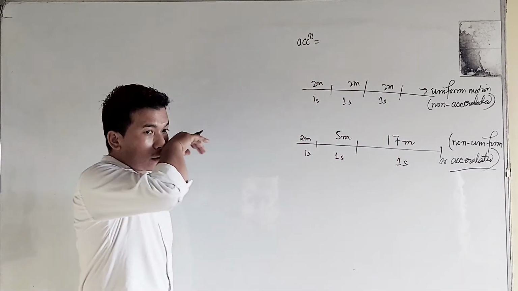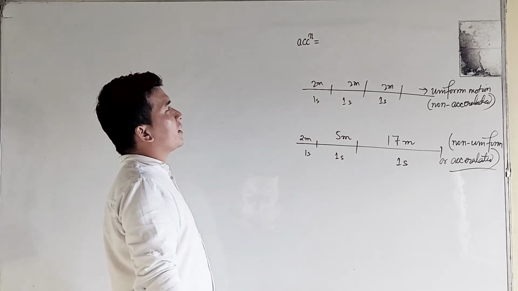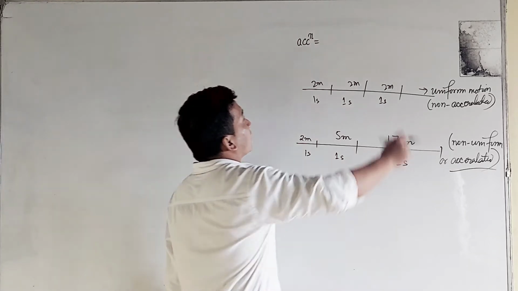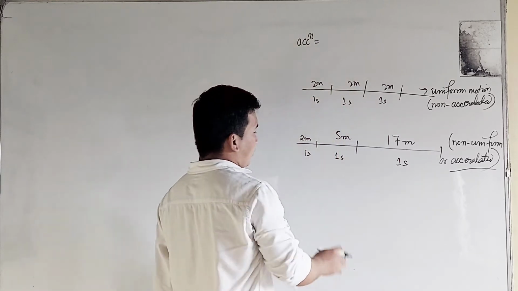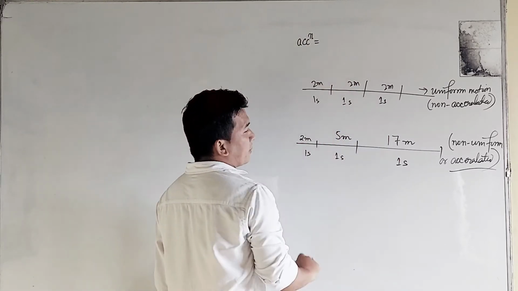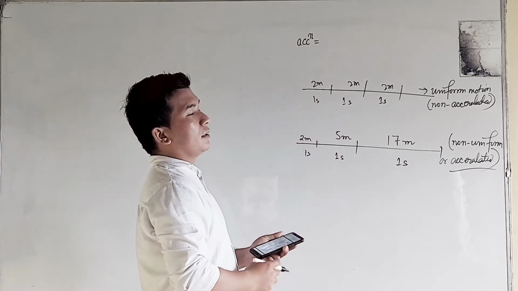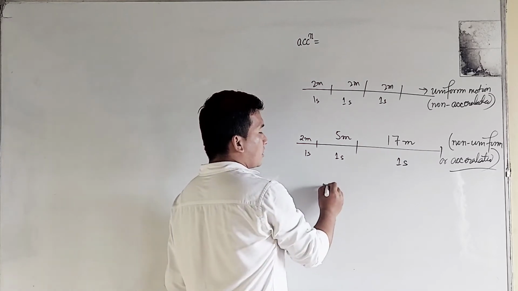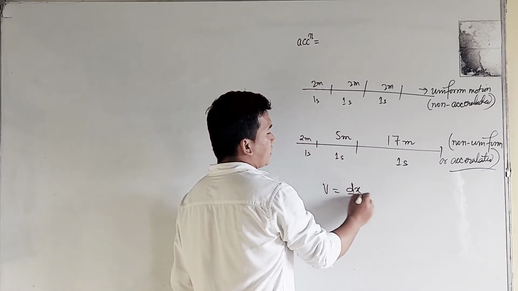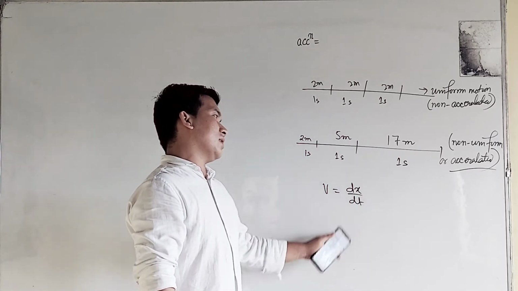Understood? And how will you write the mathematical formula for acceleration? Before doing this acceleration, let me give you a simple insight about velocity. Without knowing the velocity, you cannot understand the formula for acceleration. So velocity will be equal to dx by dt. That means the rate of change of displacement with time.